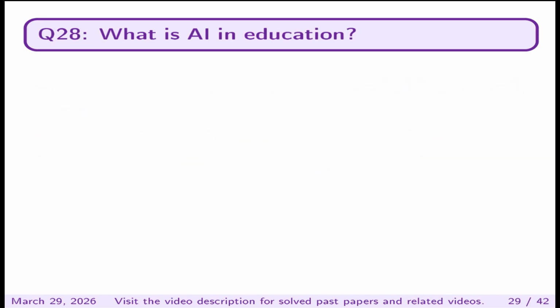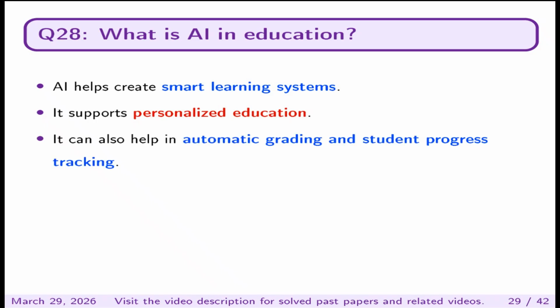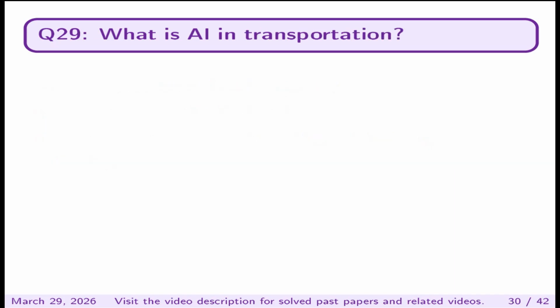What is AI in education? AI helps create smart learning systems. It supports personalized education. It can also help in automatic grading and student progress tracking.